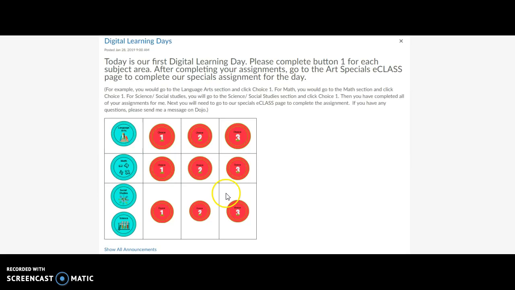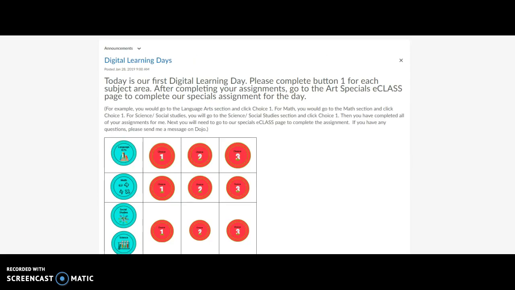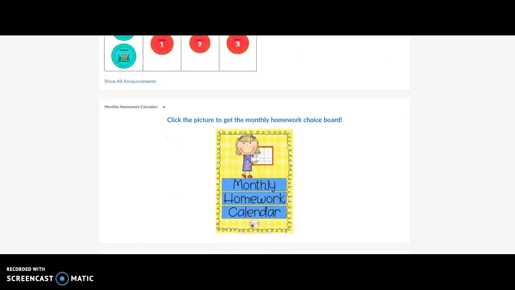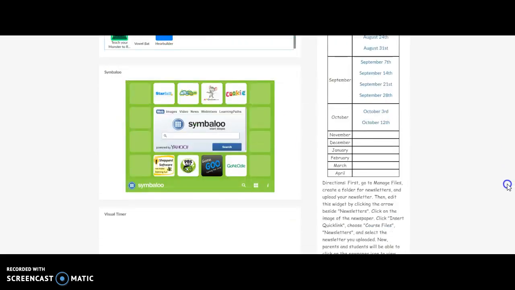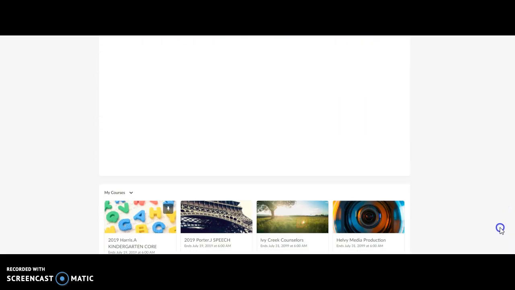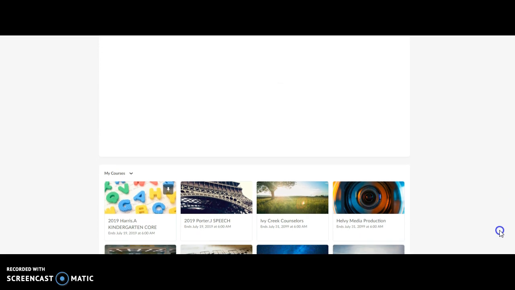Tomorrow, our specials is art. Please go to the Art eClass page once you have completed all of our assignments for the day. You can access the Art eClass page by scrolling all the way down to the bottom, and your other eClass pages will be at the bottom.